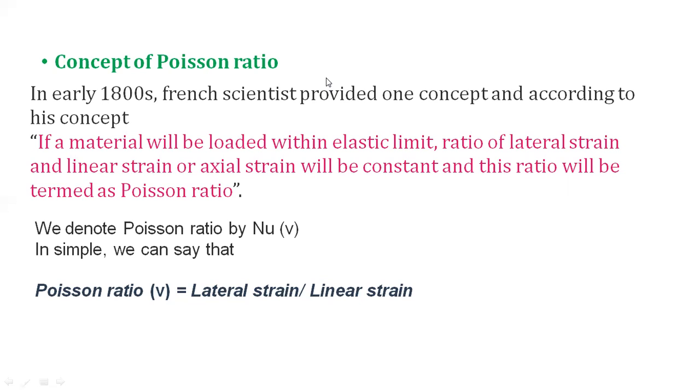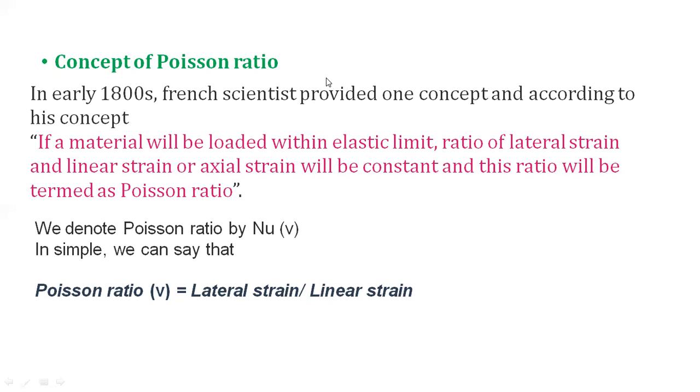For example, if I take a cube having a length, breadth and height, and I apply the load along the x-axis linearly, the length becomes the linear dimension and the remaining width and height become the lateral dimensions. So if we increase the load on the x-axis, the length is going to increase, there is a change in the length, but correspondingly the breadth and height are going to decrease, where there is a negative sign in the dimensions because the original length is decreasing. So those dimensions are called lateral strain.